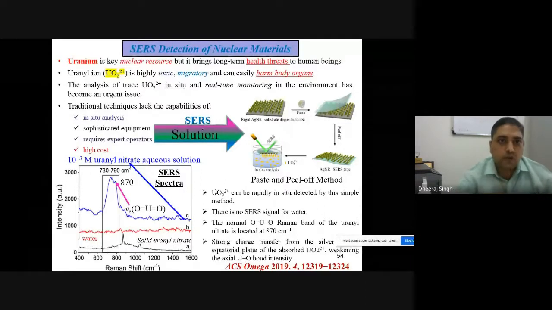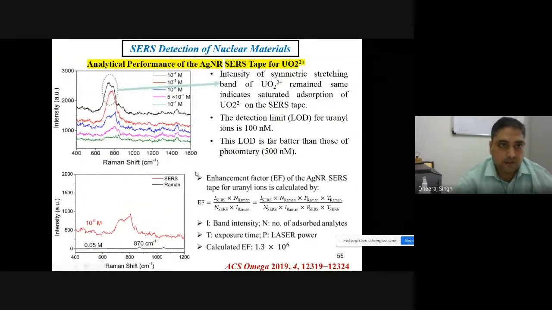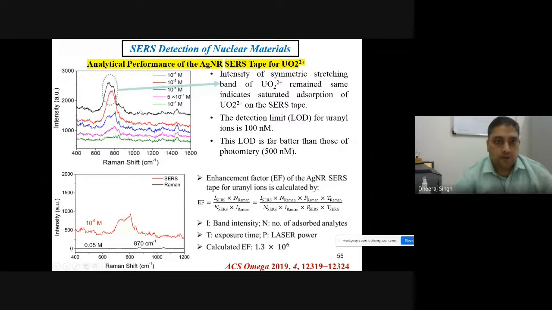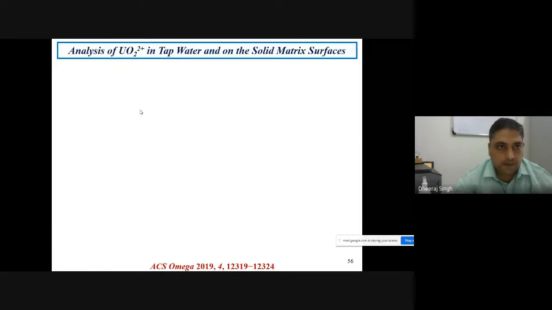So this means nuclear types of material can also be identified in a very small amount in the environment using the surface enhanced, using this peel off and paste method. Because again, UO2, that is a Raman marker band, will be at 870 centimeter inverse, and in its presence it can be detectable. You can see how very low concentrations can be detected using Raman spectroscopy of the uranium material or nuclear material.